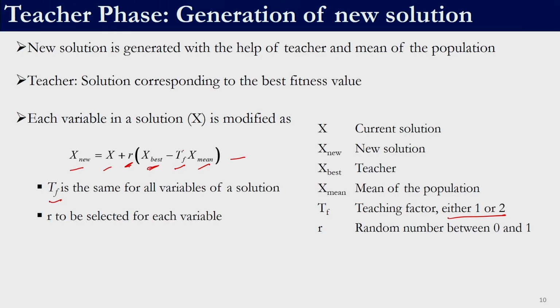So, for one solution only one TF is needed, which is not the case for R. If I have a 3 variable problem, then I need to select 3 values of random number between 0 to 1. So, R is to be selected for each variable, whereas TF is the same for all variables of a solution. Remember, this is only for generating one solution. When I want to generate another solution using the teacher phase, again I need to generate TF and R.